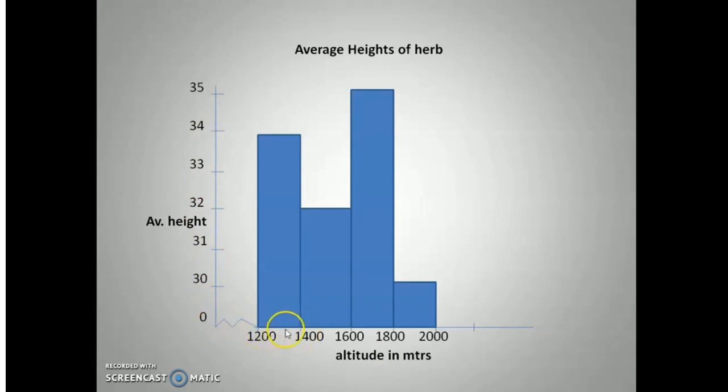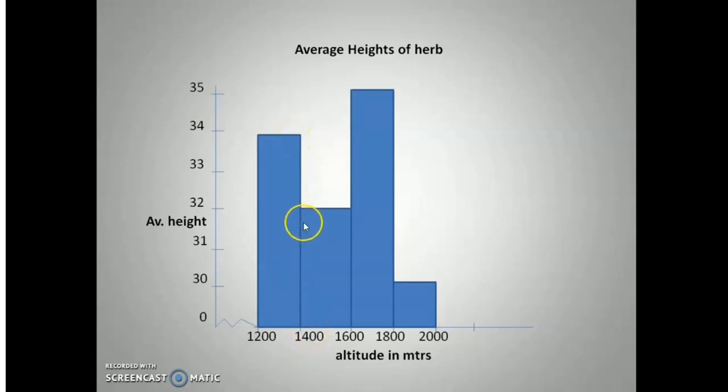We will take this interval 1200 to 1400 and then we will make a column which goes up to 34 centimeters, because the height of this plant within the range of 1200 to 1400 meters was around 34 centimeters.